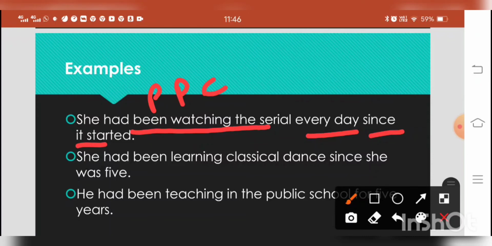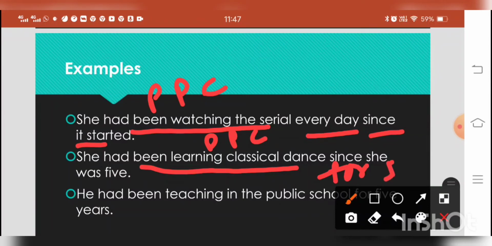Again, when she was 5 years old, since then she had been continuing classical dance practice. So this is also present perfect continuous tense. He had been teaching in the public school for 5 years. Again, duration of time is given, and we are using here "had been teaching," which means past perfect continuous tense.